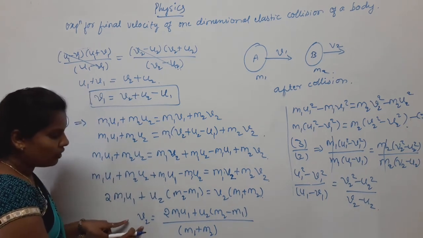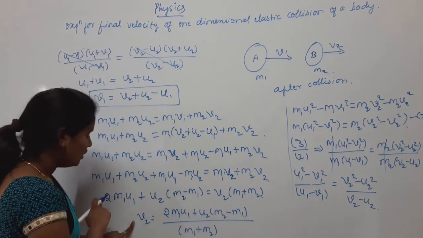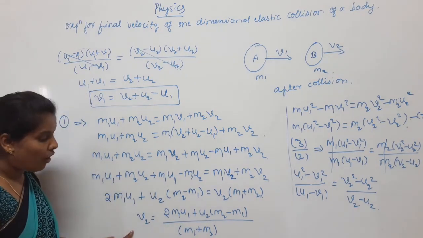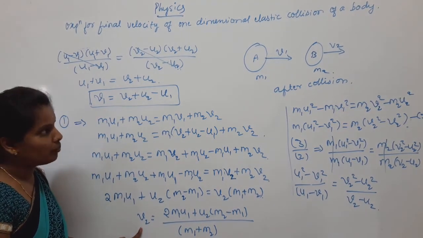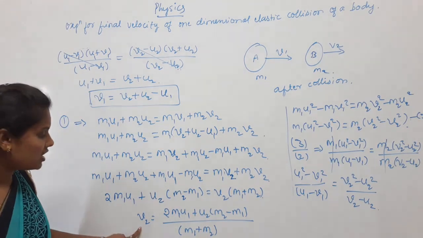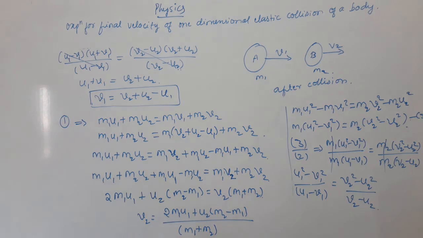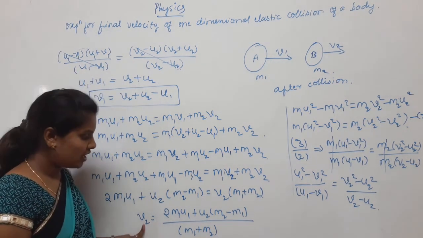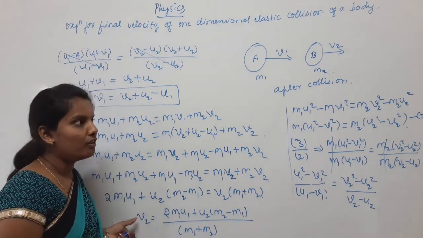Therefore v2 equals this term divided by this term. This is the final velocity of body B, and the other one is v1.